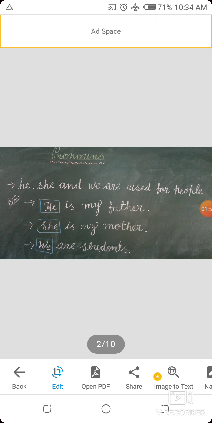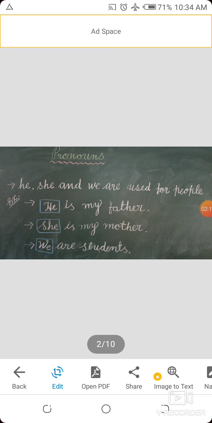He, she and we are used for people. For example, he is my father, she is my mother, like that. Which words? He, she and we. The words he, she and we are used for people.